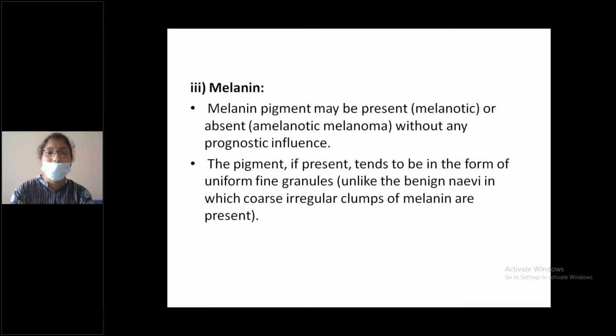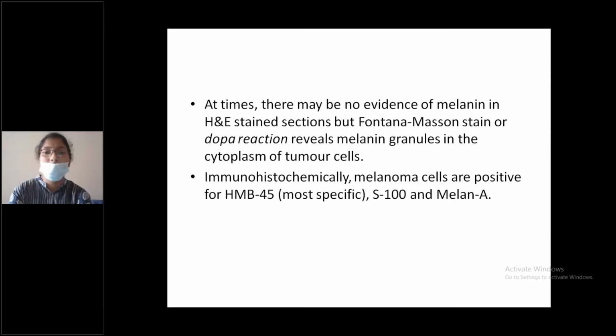Melanin. This is a very important point. Melanin pigment may be present, that is melanotic melanoma, or absent, amelanotic melanoma, without any prognostic influence. The pigment, if present, tends to be in the form of uniform fine granules, unlike the benign nevi in which coarse irregular clumps of melanin are present. At times, there may be no evidence of melanin in H&E stained sections, but Fontana-Masson stain or Dopa reaction reveals melanin granules in the cytoplasm of tumor cells.